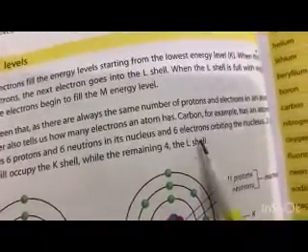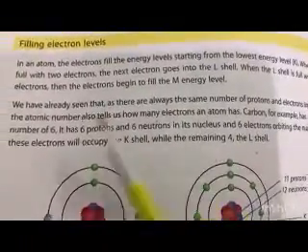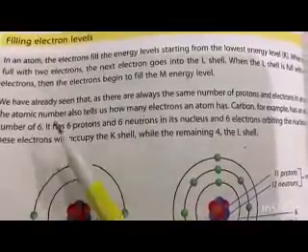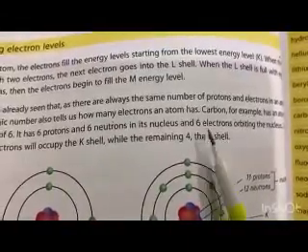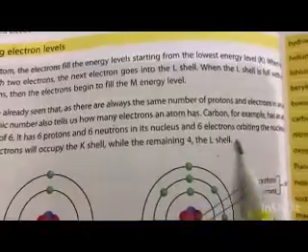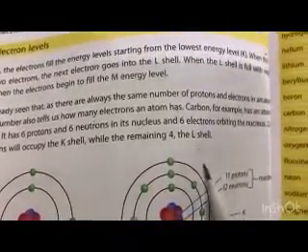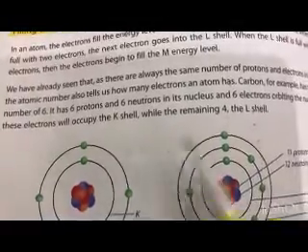Carbon, for example, has an atomic number of 6. It has 6 protons and 6 neutrons in its nucleus, and 6 electrons orbiting the nucleus. The electrons will occupy the K shell first, which holds 2.